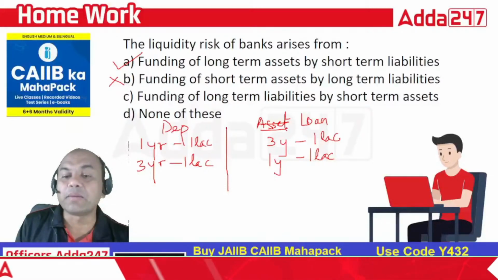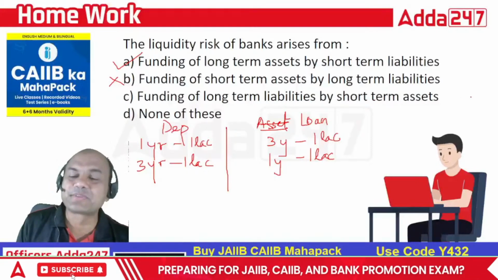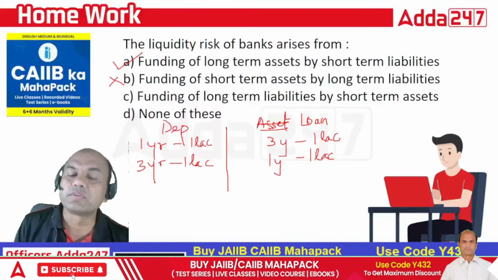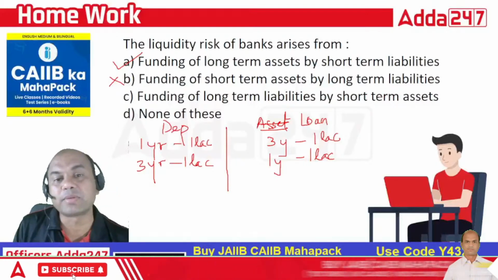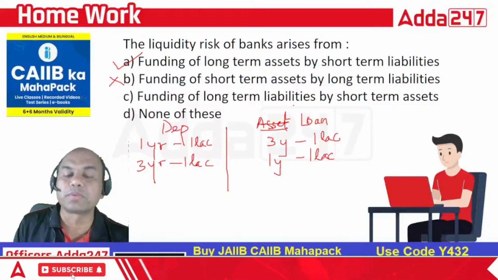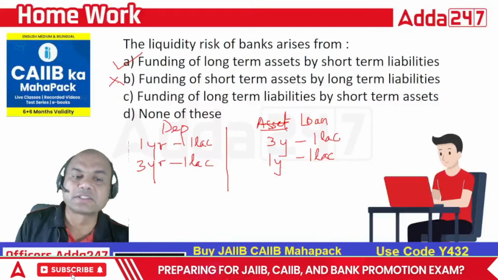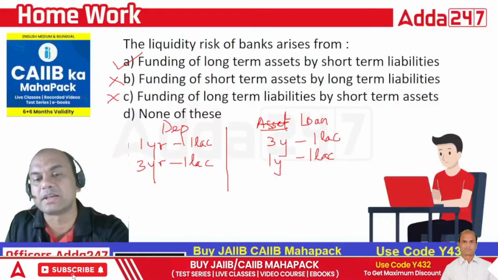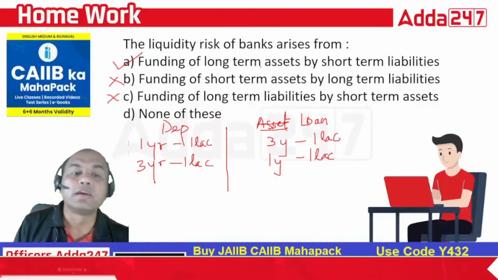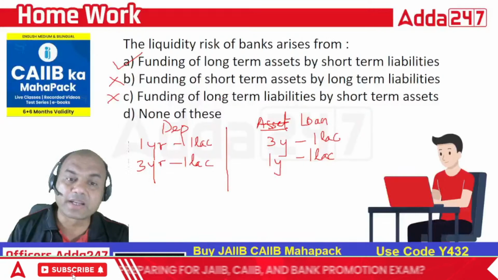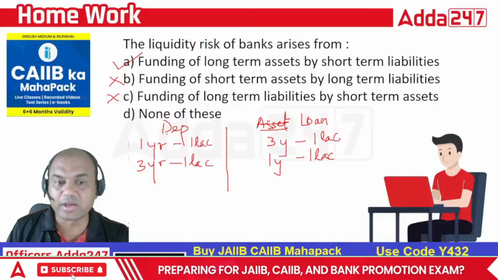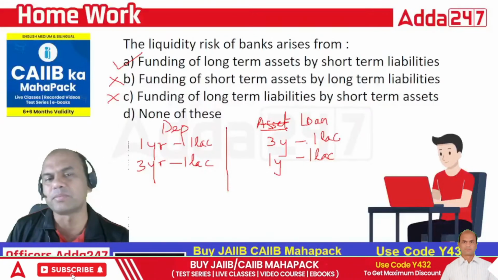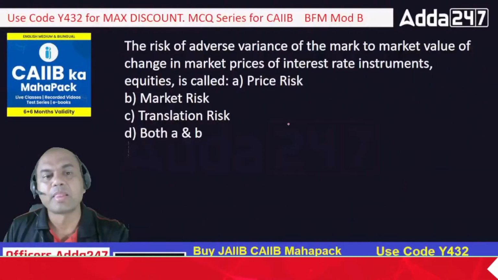Funding of long-term liabilities by short-term assets. This is absurd. How can I fund a liability from an asset? It's always the reverse. Assets are funded by liabilities. Loans are funded by deposits. Okay, so this is strictly out. So the answer is A. Funding of long-term assets by short-term liabilities. Everyone understood it? Understand the meaning of this first. If I take a deposit of 1 year and give a loan of 3 years, I will definitely be facing the problem, isn't it? Okay.